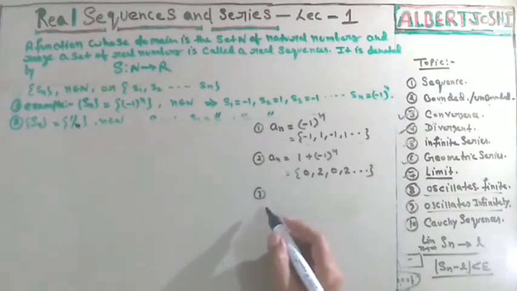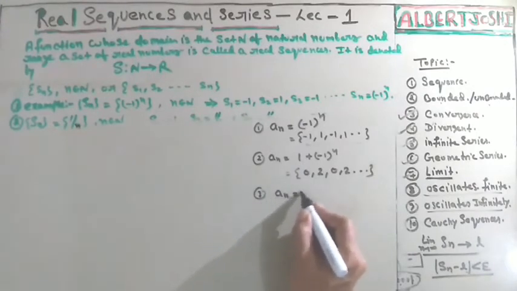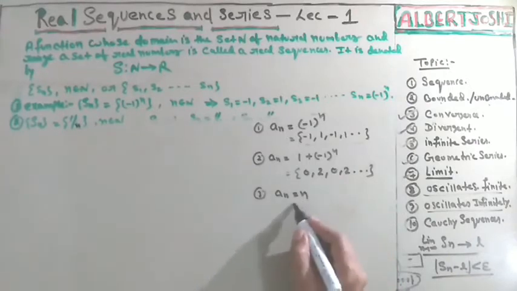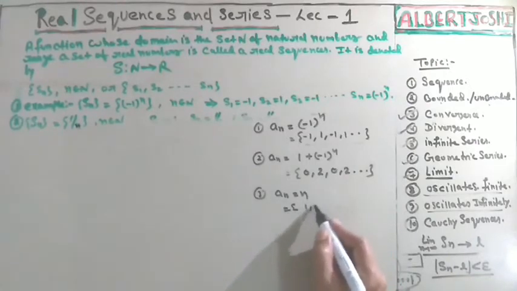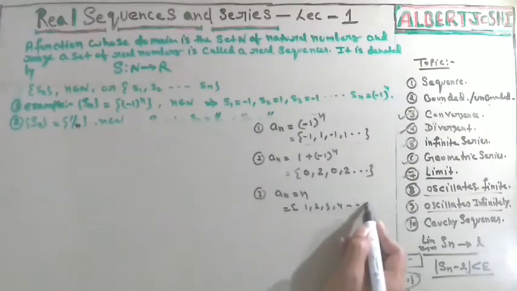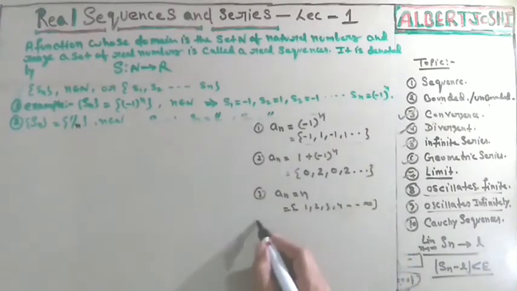Now the third example, suppose you have a_n equal to n. Now you can see that if you place different values, then you are getting 1, 2, 3, 4 and so on to infinity. Okay, this is unbounded.